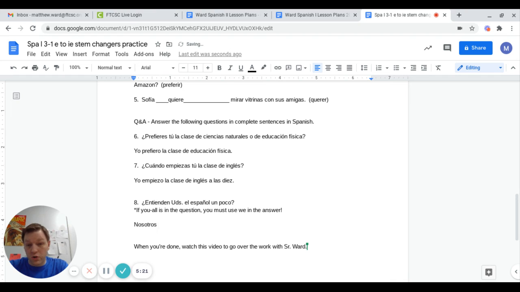So you're going to start with nosotros. Nosotros entender is an ER verb, so entendemos el español un poco. So we understand Spanish a bit. Nosotros entendemos el español un poco. If you could add the word sí at the beginning, or add no, comma, nosotros no entendemos. That'd also be correct.